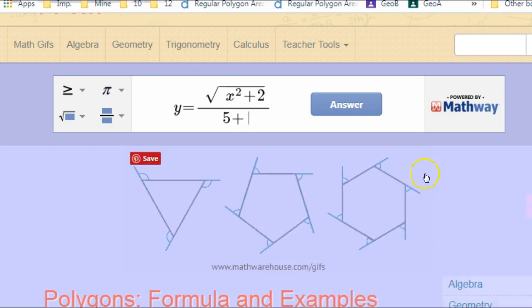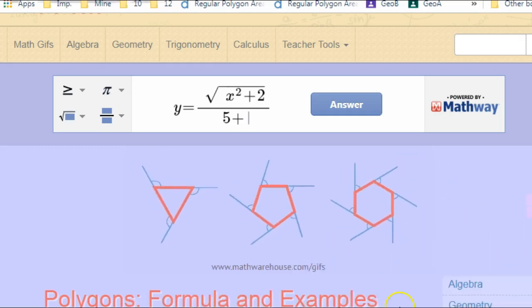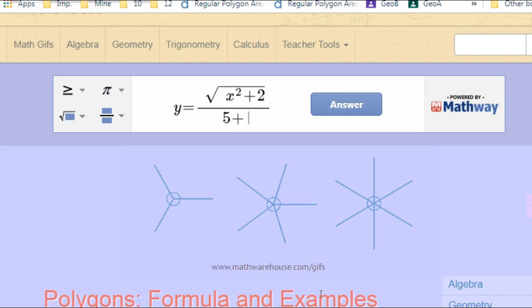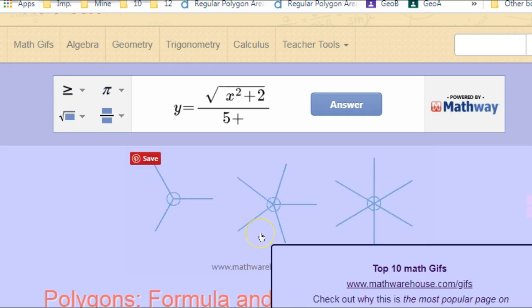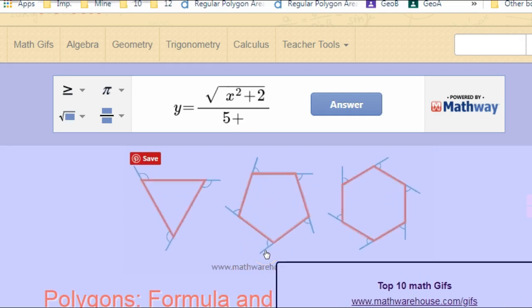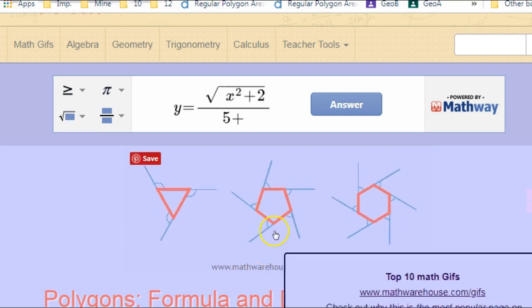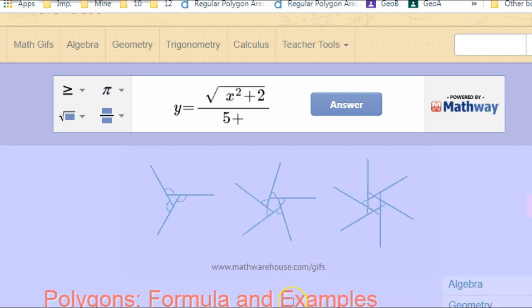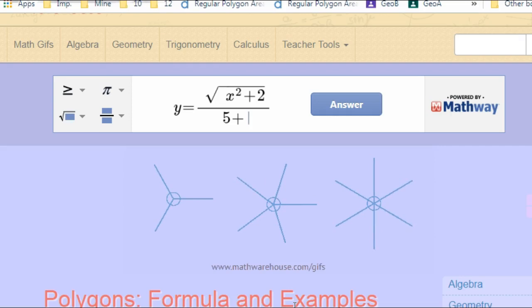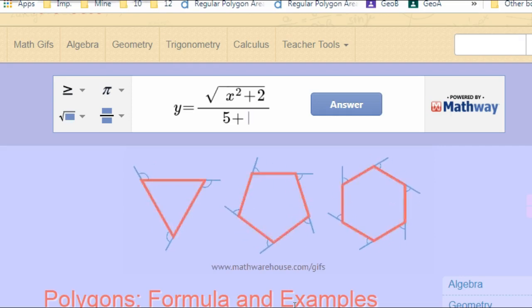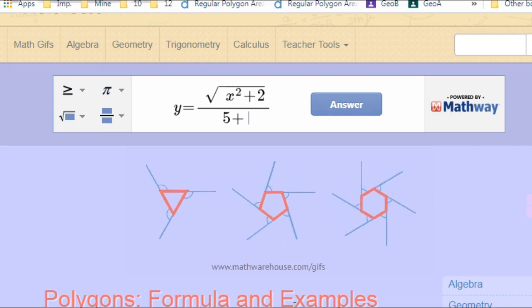If we look here, I've got several different shapes, a triangle, a pentagon, and a hexagon. And if you look at it as it makes each one of these, as it goes in, what are all those angles adding up to? Well, each time it's adding up to all the way around, adding up to 360. The interesting thing about the sum of these exterior angles is no matter what shape we're talking about, they always add up to 360.